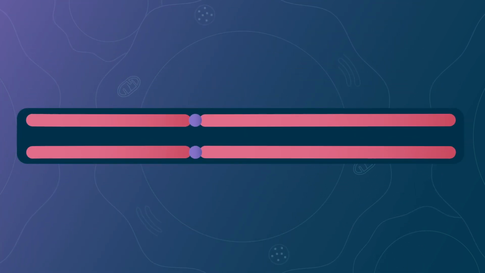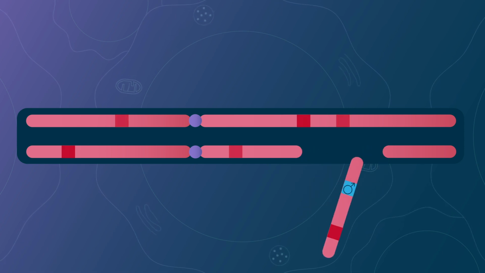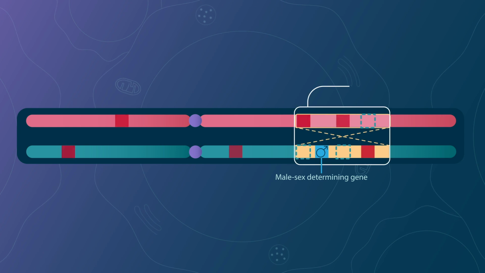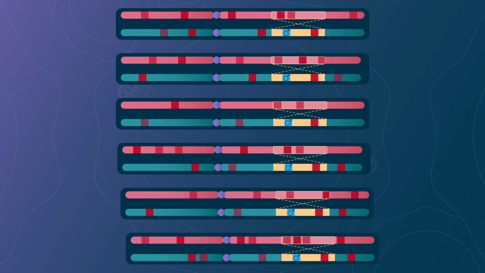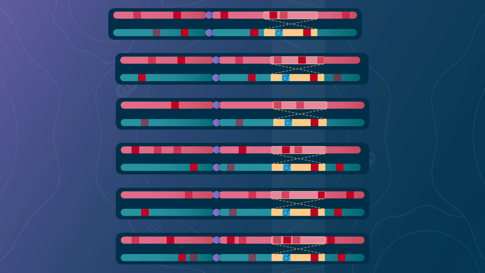Except if by chance the inversion with few deleterious mutations also captures the male-determining gene on the Y chromosome. In this case, the inversion will never be in 2 copies in the same individual, because males have a single Y chromosome. The inversion will thus always have intact gene copies sheltering it, the ones on the X chromosome. Such an inversion will therefore always be beneficial and will reach fixation on the Y chromosome.